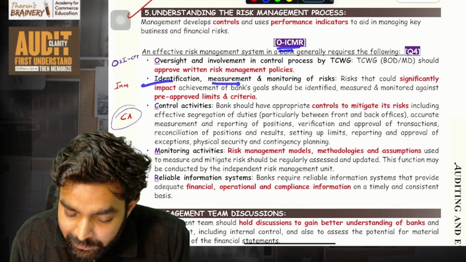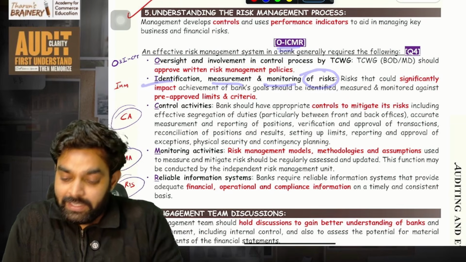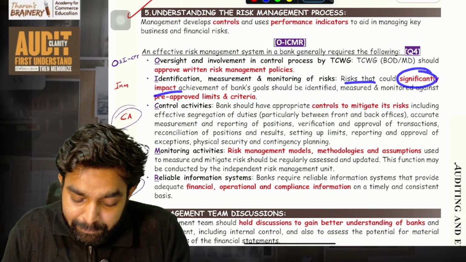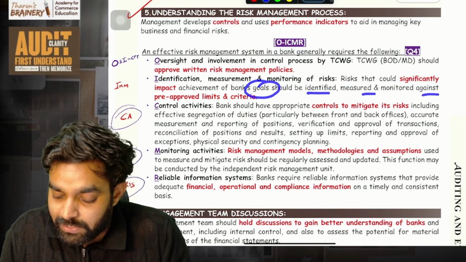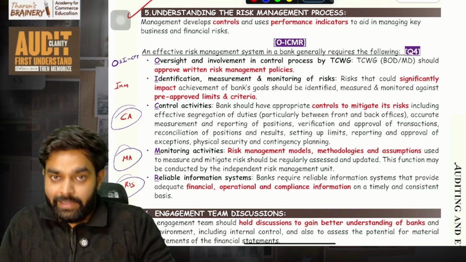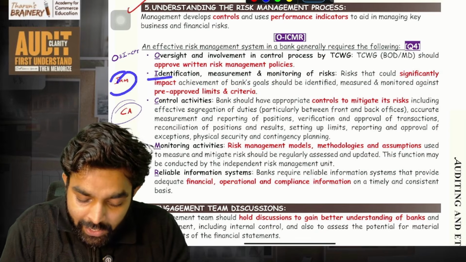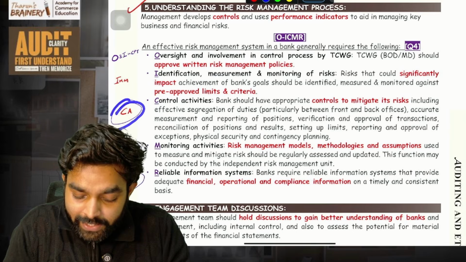Then identification, measurement and monitoring of the risk. That is, risks that could significantly impact the achievement of the bank's goals should be identified, measured, and monitored against the pre-approved limits and criteria. All the risks should be measured. IMM: identification, measurement, monitoring. Then all the control activities should be there in a bank.